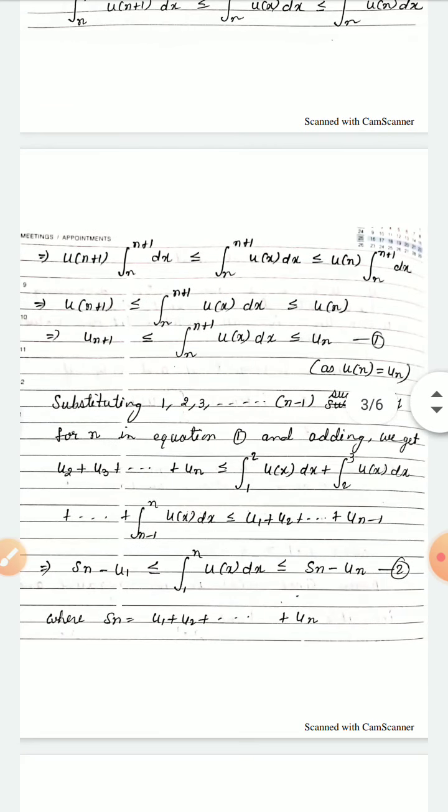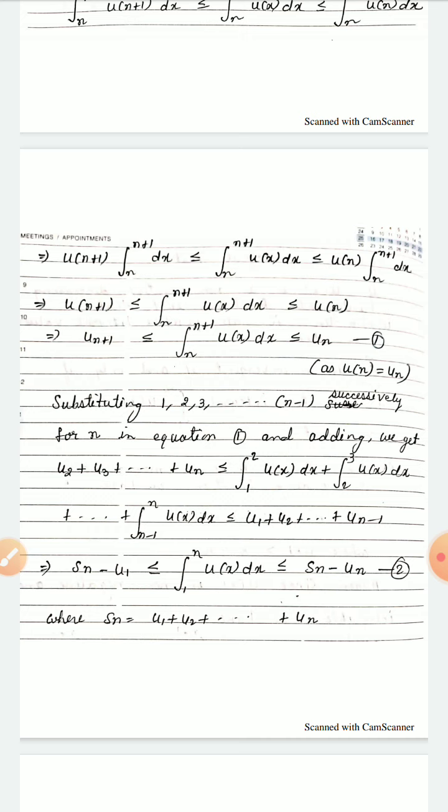Now simplifying this, u_{n+1} is constant, so taking it out, u_{n+1} times integration n to n+1 dx is less than or equal to integration n to n+1 of u(x) dx is less than or equal to u_n. This is also constant, so we take it out from the integration sign: u_n times integration n to n+1 dx.